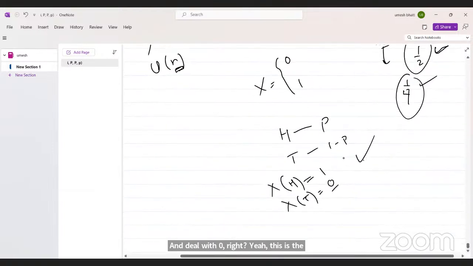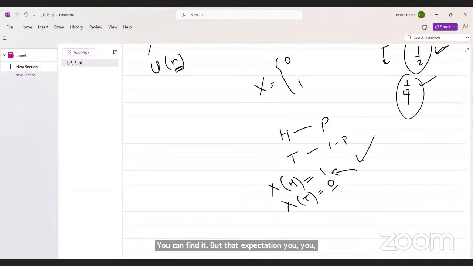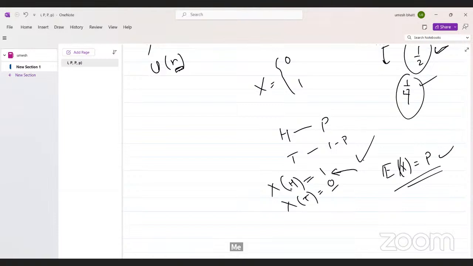You can find expectation, but the expectation of x is what? It is p, which is not associated with these h and t. Expectation is associated with the random variable, not with a large number of experiments. These are associated with the 0 and 1.